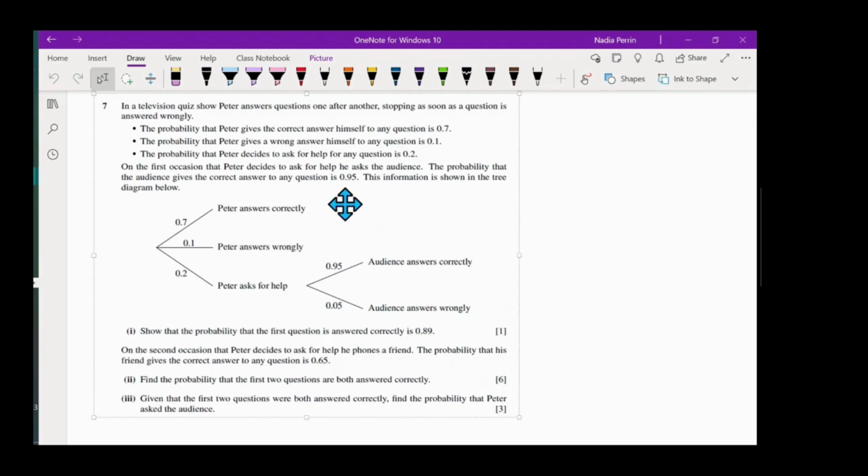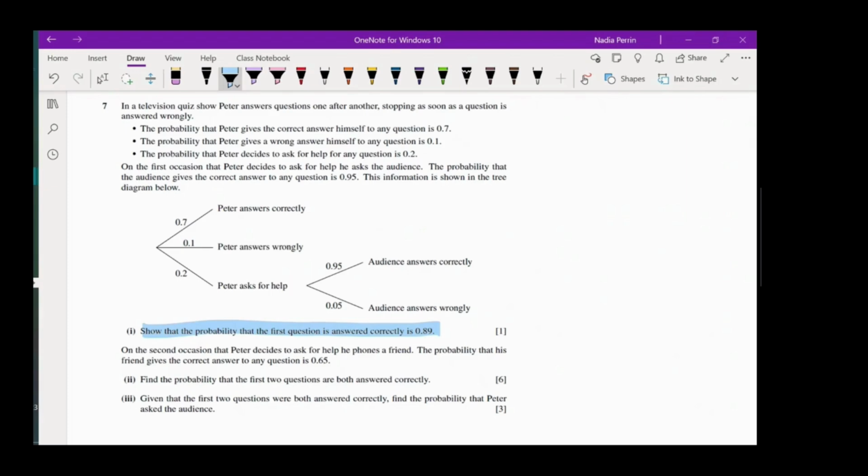So the first question is asking to show that the probability is 0.89. A show question means you've been given the answer, so you have to be really careful about showing as much working as possible to get that 1 mark, because they know that you already know the answer.